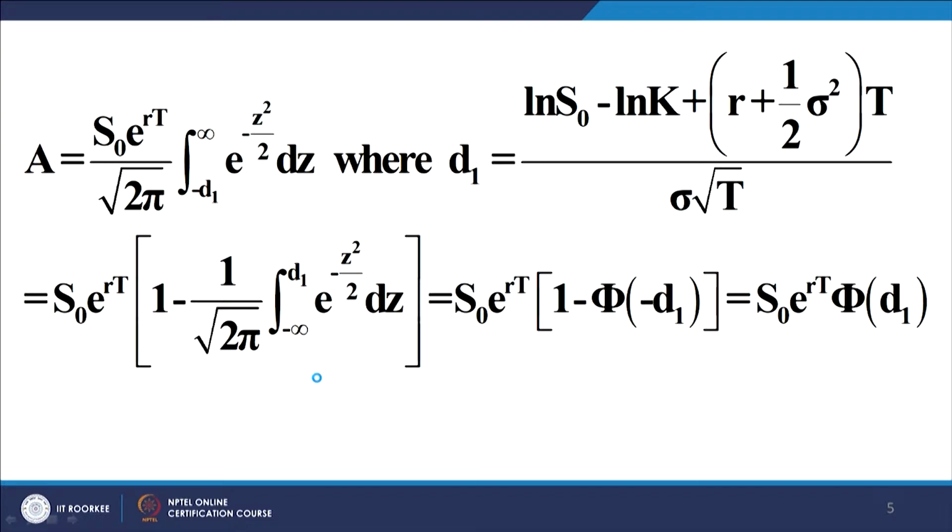Now, minus infinity to minus d1 for a standard normal variate is nothing but phi of minus d1. So, this is h0 e to the power rt into 1 minus phi of minus d1. Now, as I mentioned earlier, 1 minus phi of x is equal to phi of minus x for a normal distribution, and therefore, 1 minus phi of minus d1 is nothing but phi of d1.